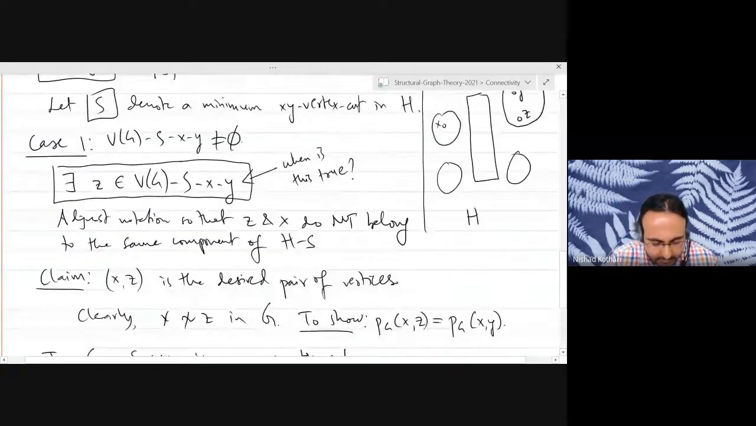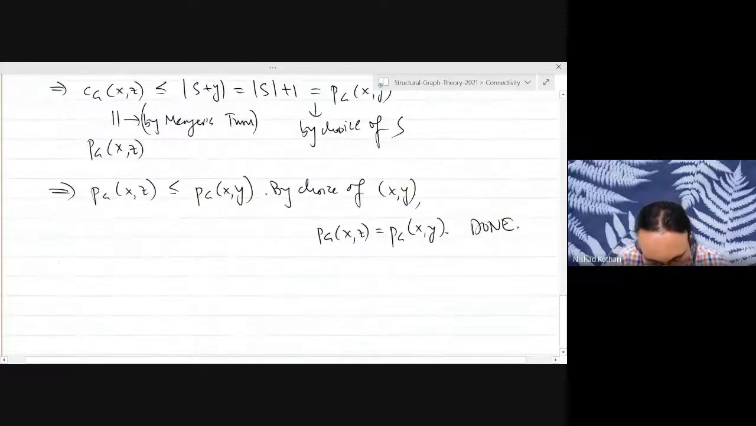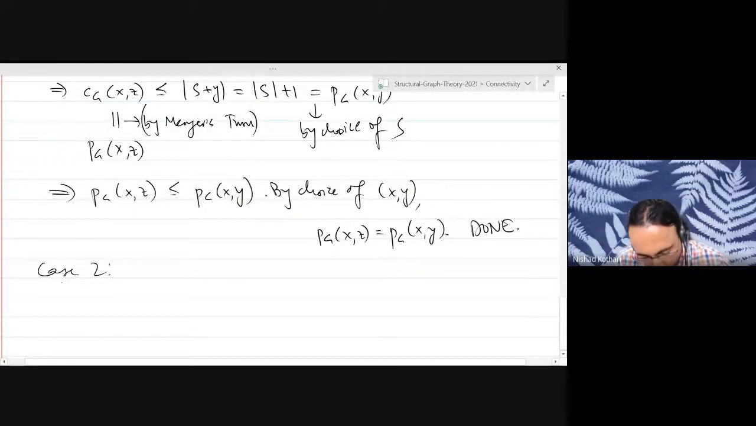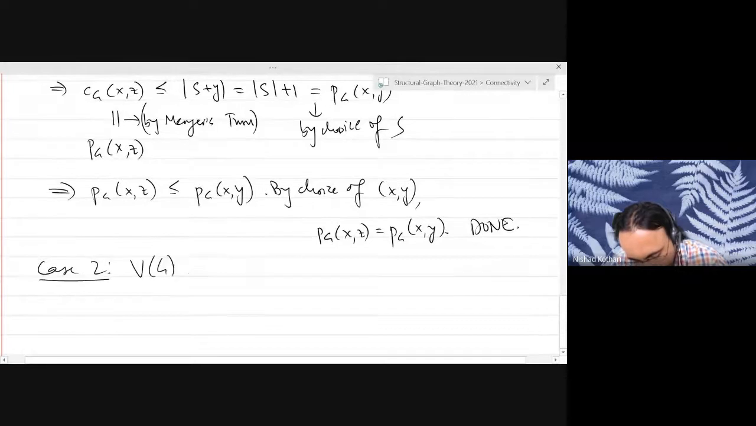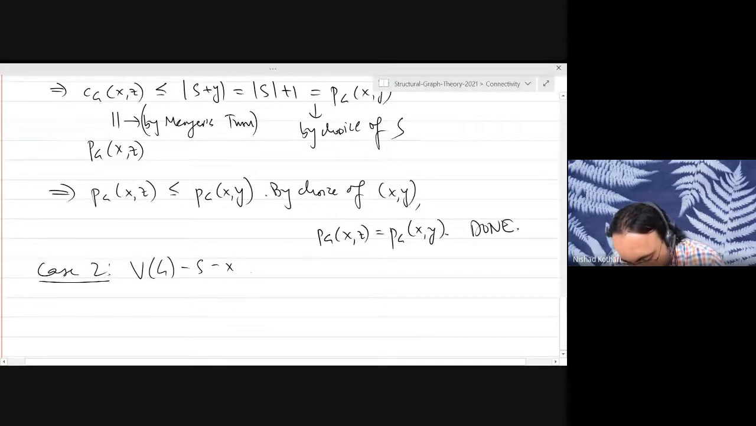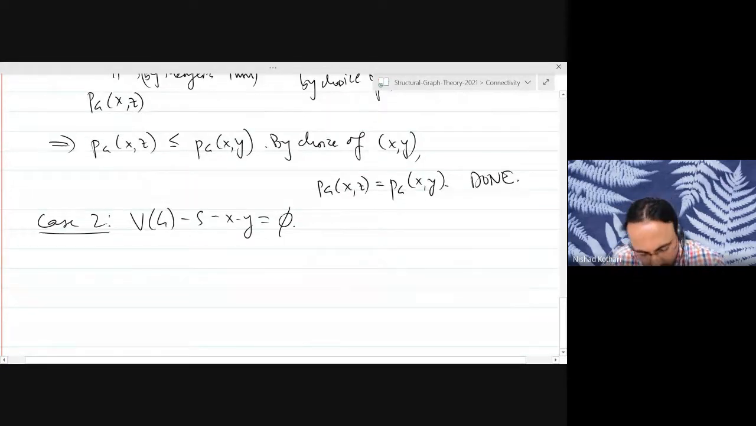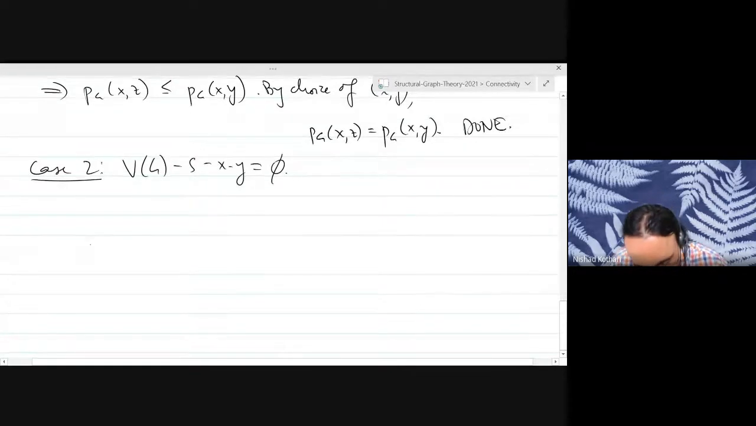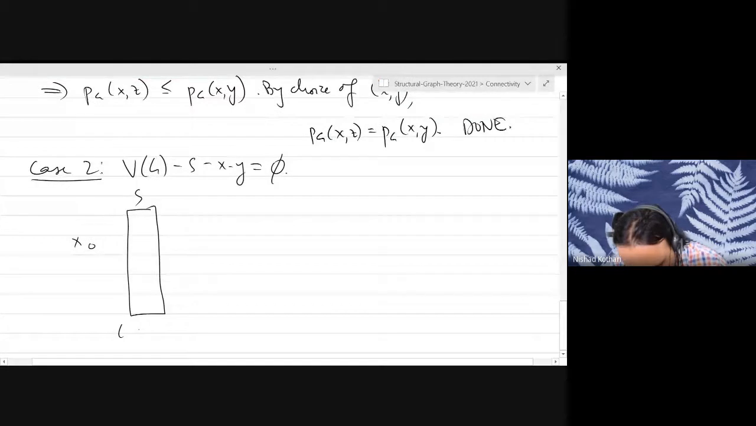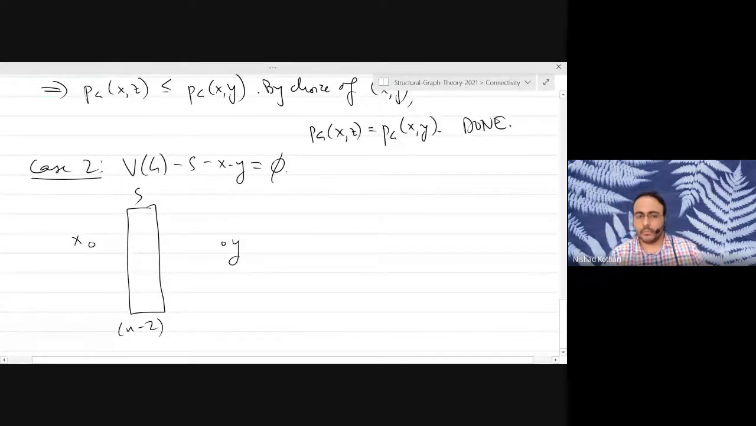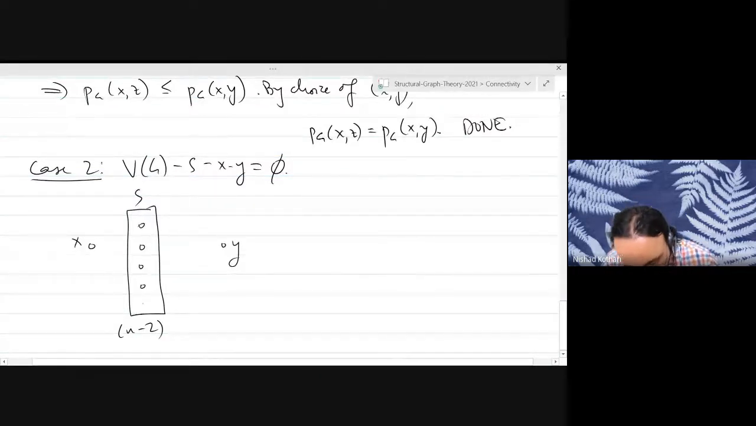And what remains now is case 2. What is case 2? When there is no vertex in the set after deleting S, X, and Y. So what does the drawing look like? You have a vertex X, you have all your n minus 2 vertices here, and you have the vertex Y. Let's say we put some 5 vertices here, doesn't matter.